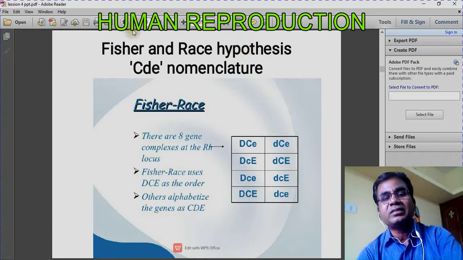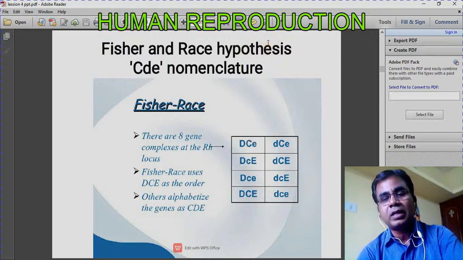These scientists say that if a genotype has even one capital D, then it will produce RH positive blood group. All genotypes carrying a single capital D will be RH positive. And what is the condition for RH negative?